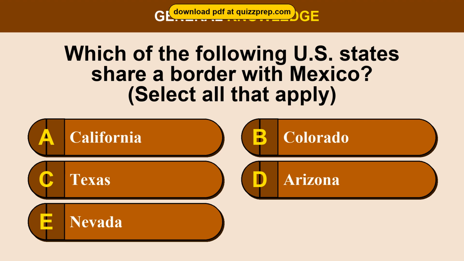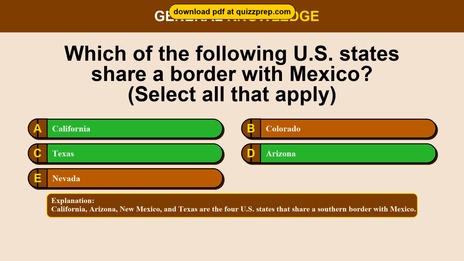Question 37. Which of the following U.S. states share a border with Mexico? Option A, California. Option B, Colorado. Option C, Texas. Option D, Arizona. Option E, Nevada. The correct answers are options A and C and D: California, Texas, Arizona. California, Arizona, New Mexico, and Texas are the 4 U.S. states that share a southern border with Mexico.